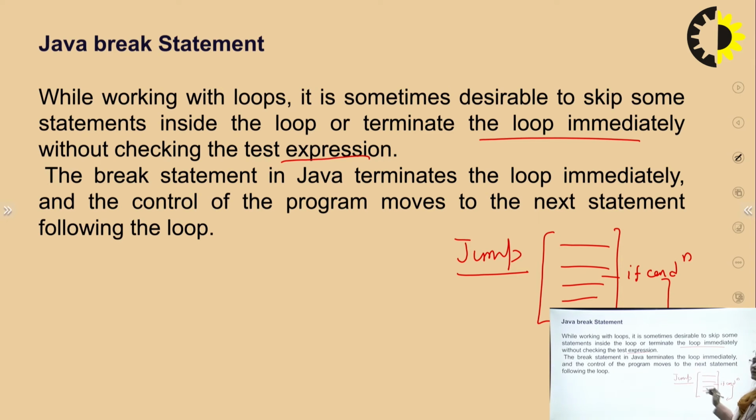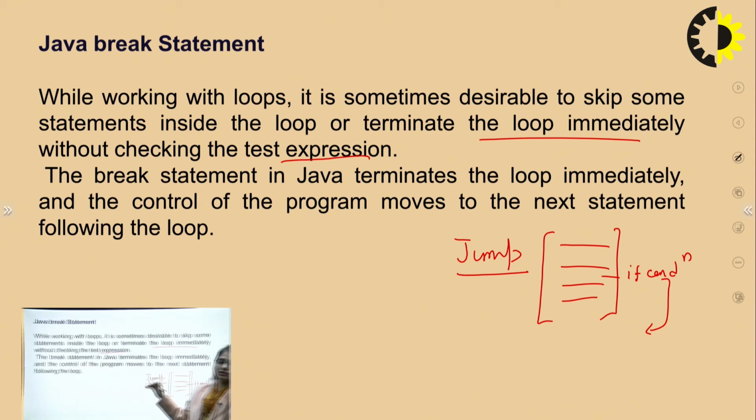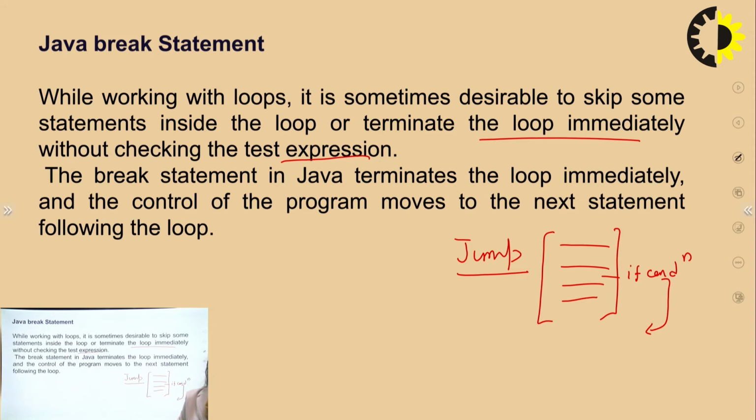Or we can say if this particular condition happens, it will go towards a particular situation. This is the situation where we put a jump statement in our programming. So the Java break statement is also part of the jump statements. While working with a loop, it is sometimes desirable to skip some statements inside the loop immediately without checking the test expression. The break statement in Java terminates the loop immediately, and the control of the program moves to the next statement following the loop.